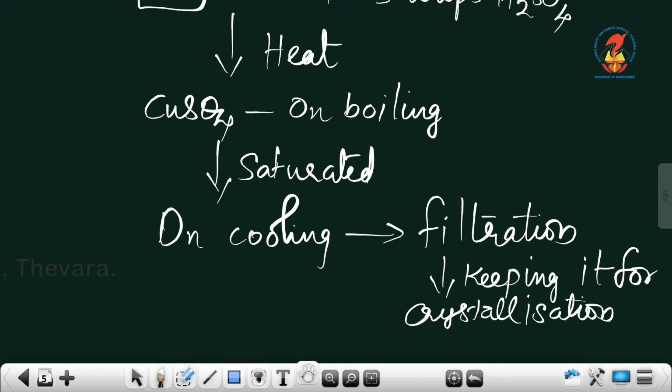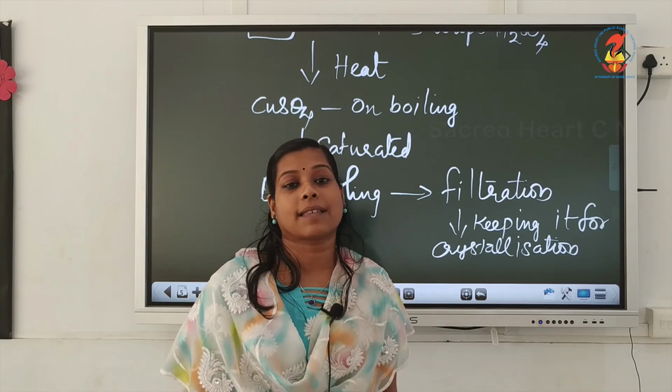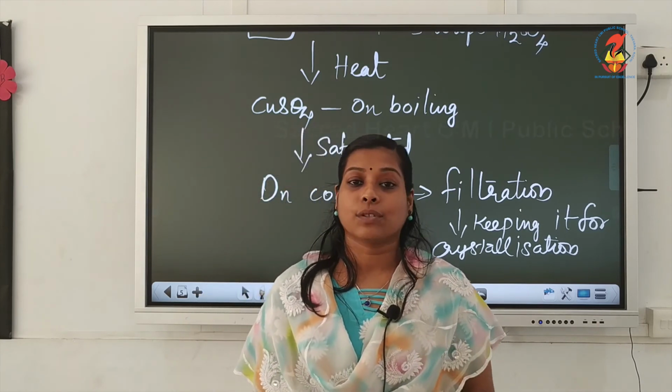After that we took it for cooling, filtered the solution, and set it aside for crystallization, and next day or after some time we will get pure crystals of copper sulphate. So, I think this much is clear to you.